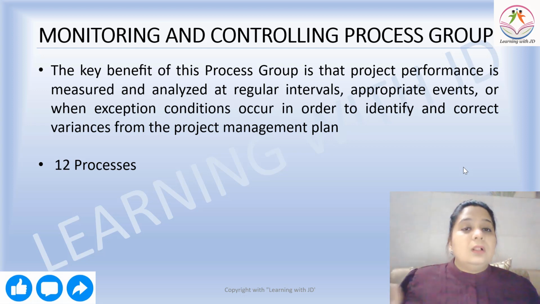So these are all the issues that you will eliminate when you are doing your monitoring and controlling along with the executing process group. So there are 12 processes that define the entire monitoring and controlling. Let's see all of them in detail.